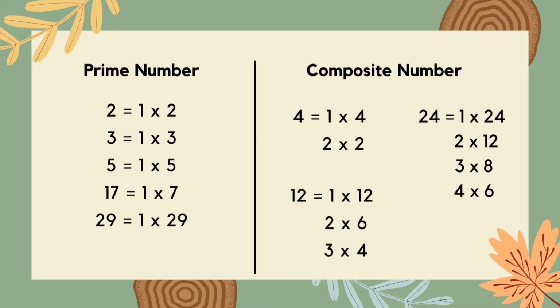The number 24 has 8 factors, 1, 2, 3, 4, 6, 8, 12, and 24. Likewise for the numbers 16, 4, 21, 6, 26, 14, and 9. They also have more than 2 factors.